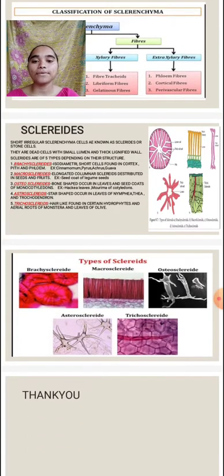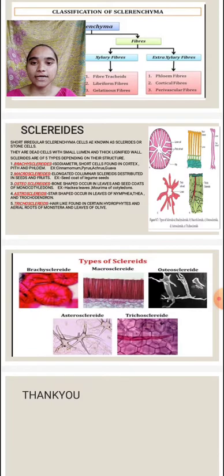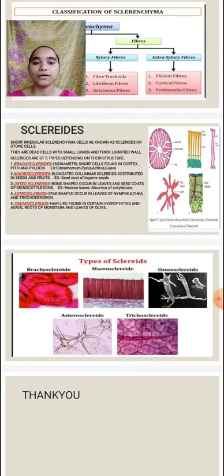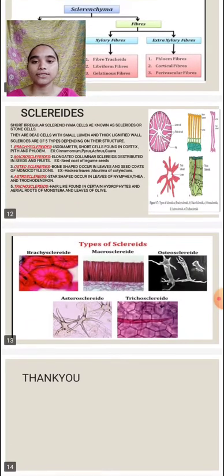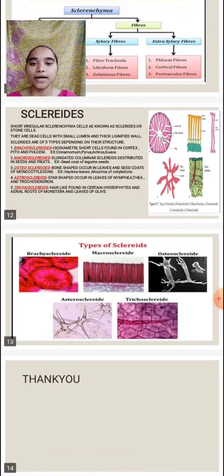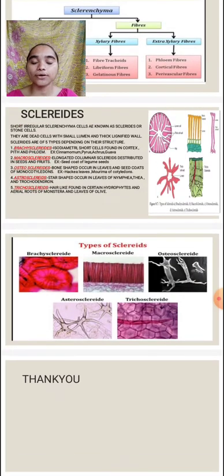Sclereids, coming to their structure and function: the cells are short, irregular, and spherical or rod in shape. They are dead cells with small lumen and thick lignified walls. Sclereids are five types based on the structure: brachysclereids, macrosclereids, osteosclereids, astrosclereids, and trichosclereids.